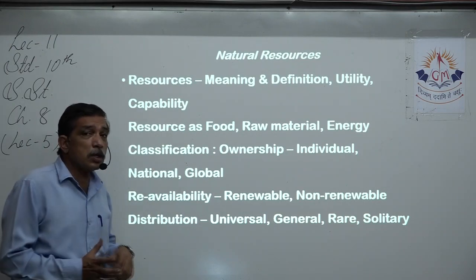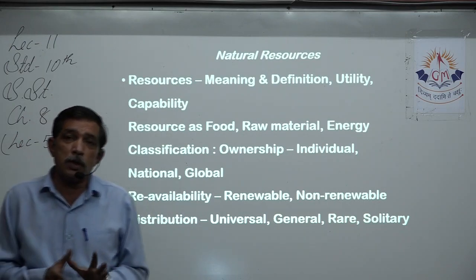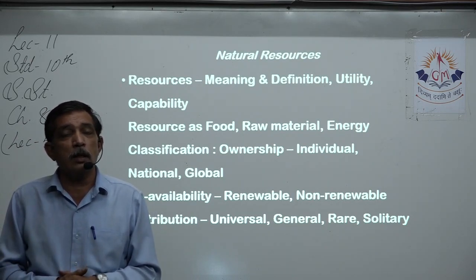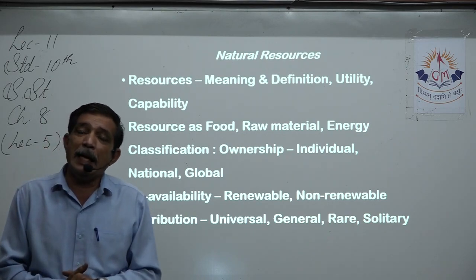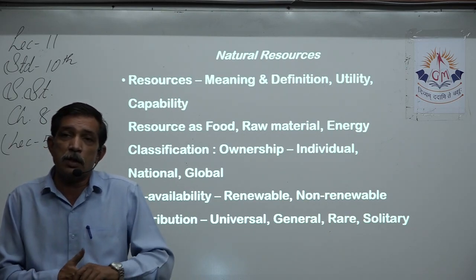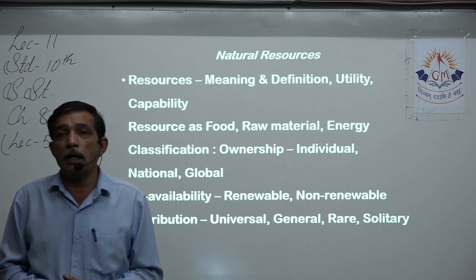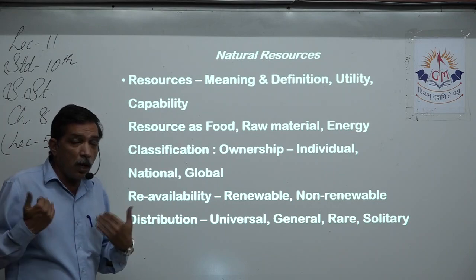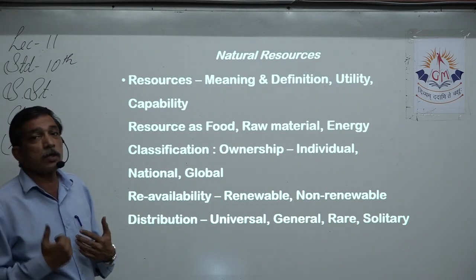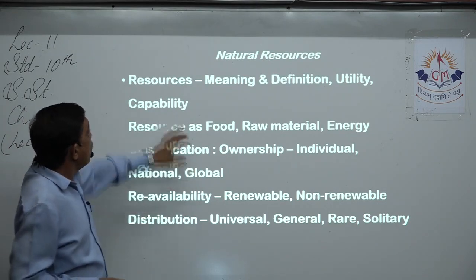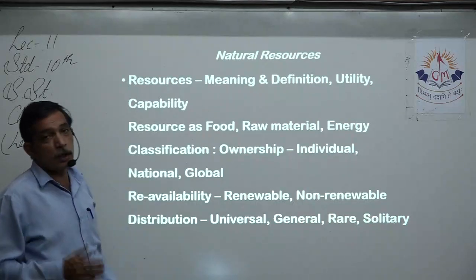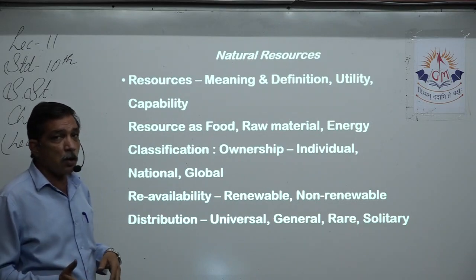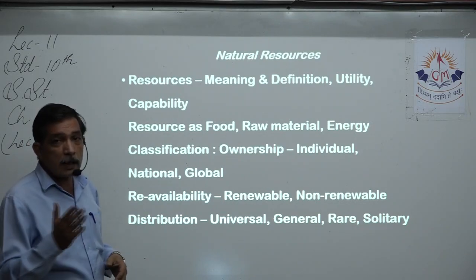And it should also have the capacity. We use the stones, but if even a cow hits the wall with its head and the stone just breaks up into parts, then it's of no use. So it should have some capacity to work for us, to allow us to make some use of it. So resource, meaning, definition, utility, capability. Now resources can be used as food resource, as raw material, and as energy resource.